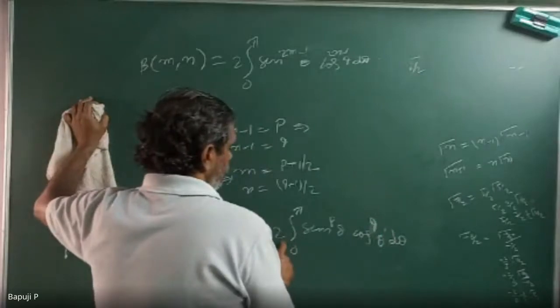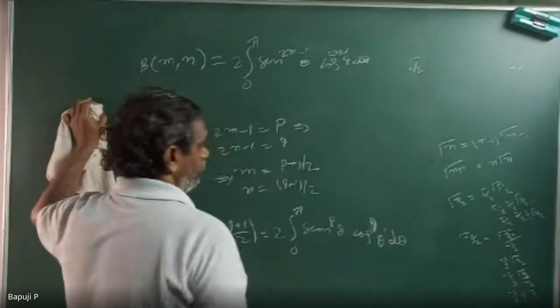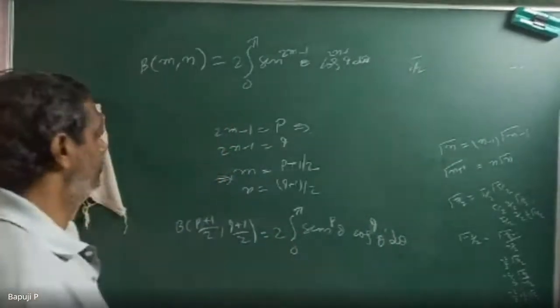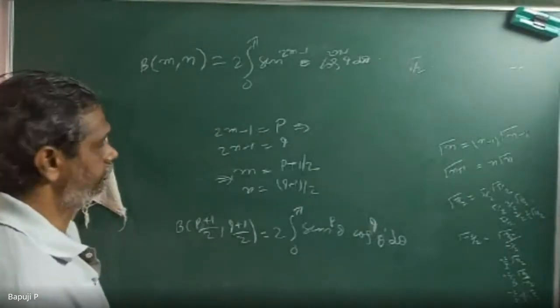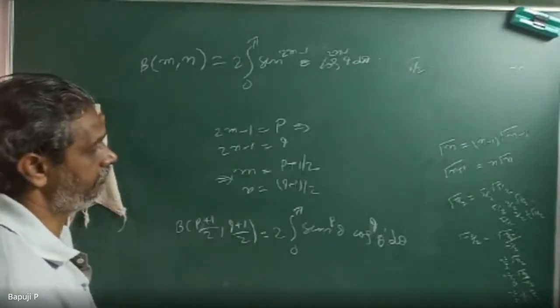This 2 is important. If 2 is not there, we can divide by 2. Remember, I will use it somewhere.